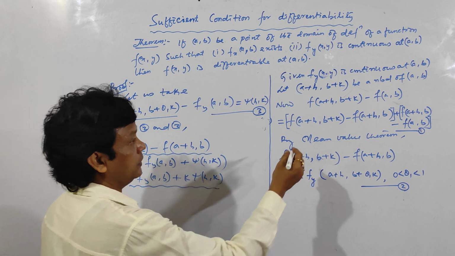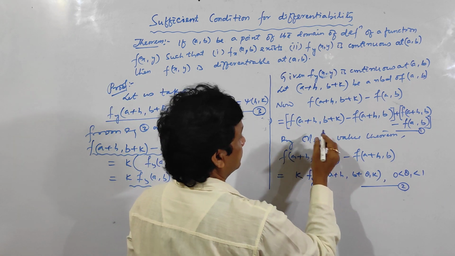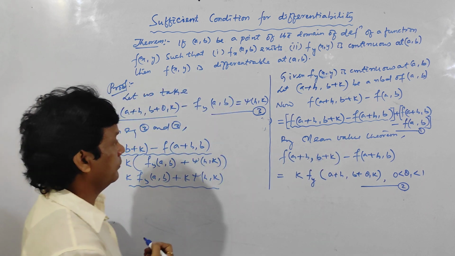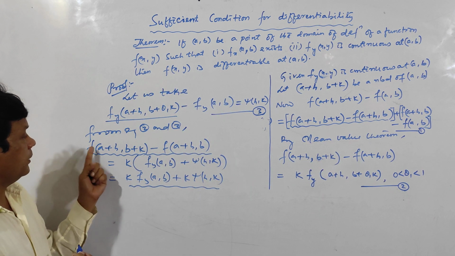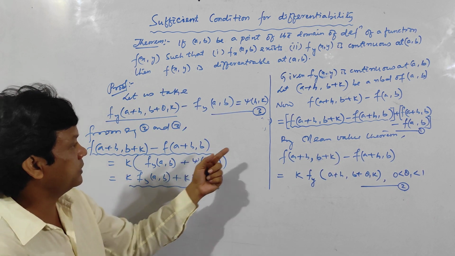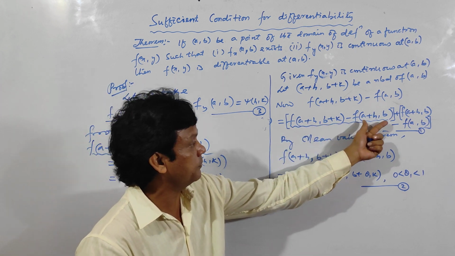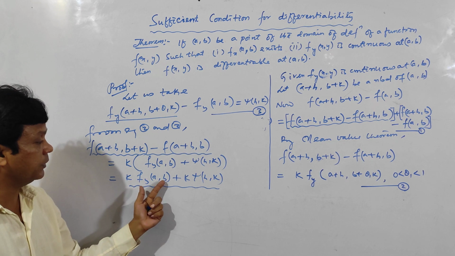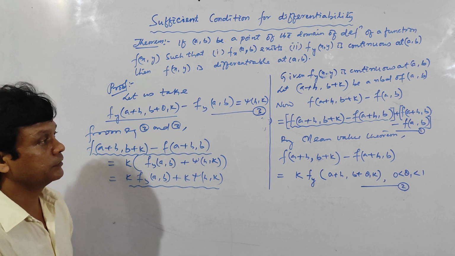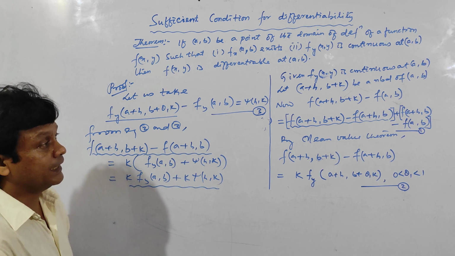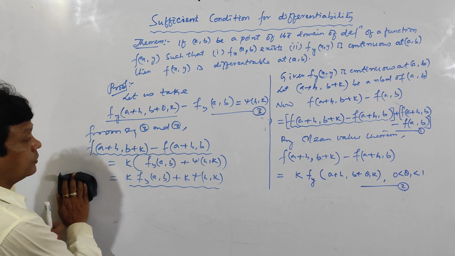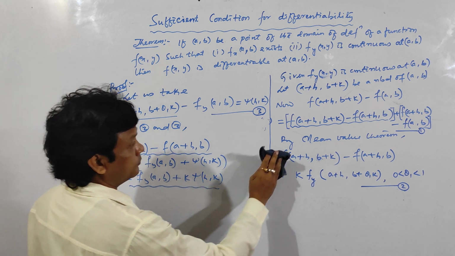And what is this? See in equation 1: f(a+h, b+k) - f(a+h, b). This one becomes k into fy(a,b) plus k into psi of hk. And the second part, already I have done here.